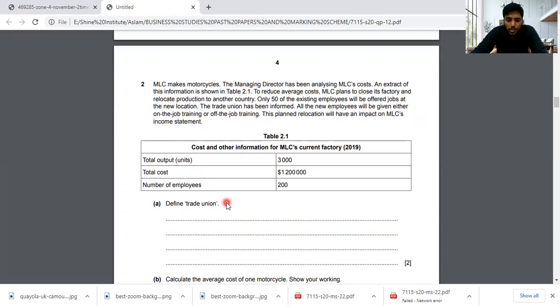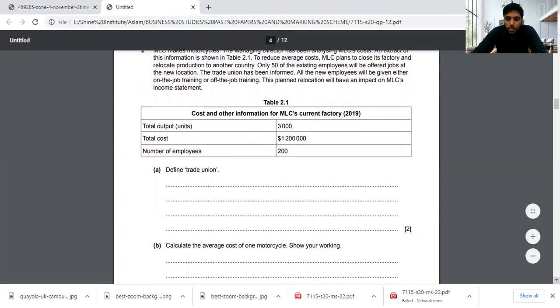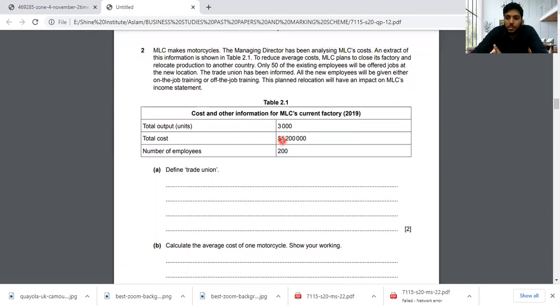So number one, they are saying define trade union. What is a trade union? Many people don't understand what a trade union is. Let me explain. A trade union is an organization which works for the employees' side. It is an organization created by the employees themselves. They appoint a leader to that organization. Whenever they have a problem in their company, they will refer to this trade union, and the trade union will go and speak on behalf of the employee. Employees need to pay a subscription every month to keep their membership in the trade union. When they have a problem, most probably with salary terms, the trade union